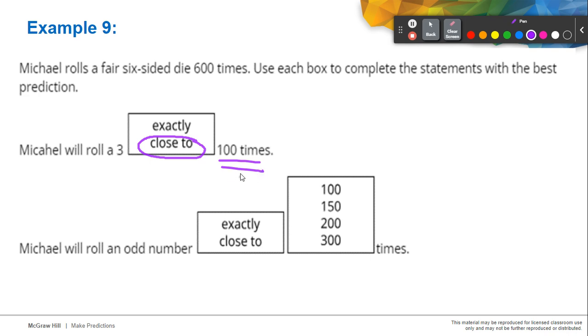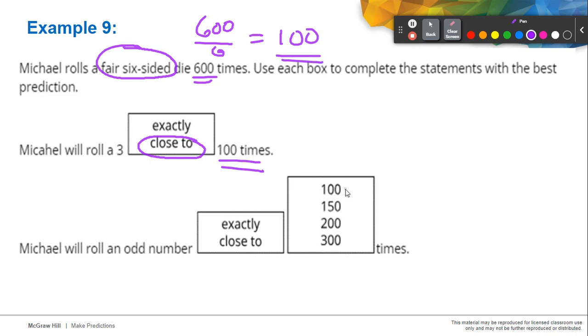Why do you think 100 times? Remember, in a six-sided die, there are six possible answers, and if you divide 600 by 6, assuming they're equally likely to happen, each number will appear close to 100 times. Next, Michael will roll an odd number, again not exactly, but close to.